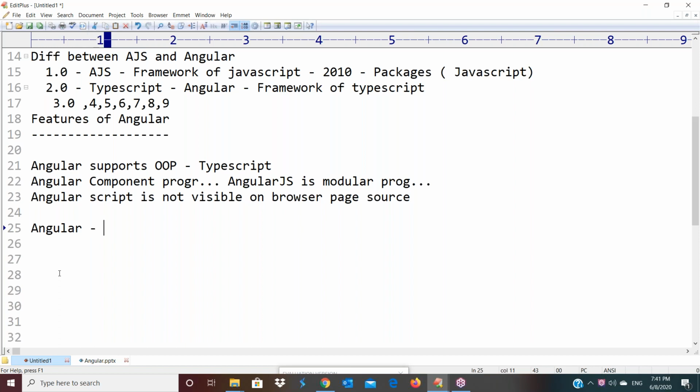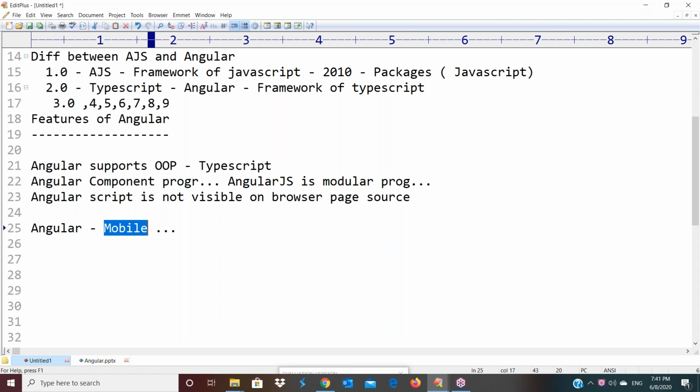But Angular is especially built for mobile frameworks. It supports mobile frameworks like Android as well as iOS. Angular functionalities are flexible to handle the Android controls as well as iOS controls. That is a very big advantage for us. So Angular is especially built to work with mobile applications, but AngularJS is not supporting mobile applications, meaning in Android applications as well as iOS applications, to handle the controls of mobile.